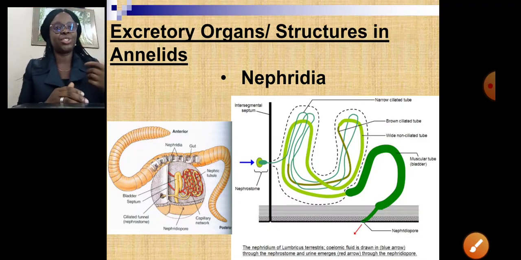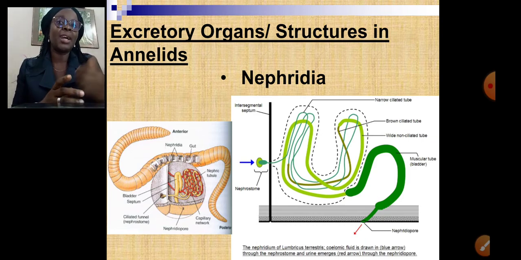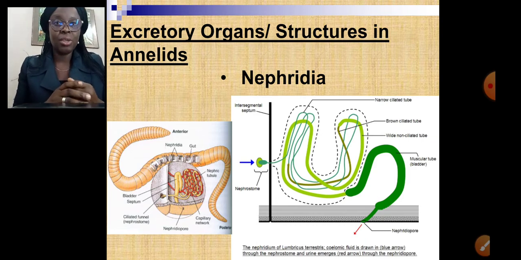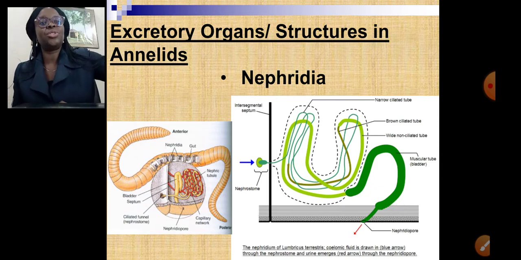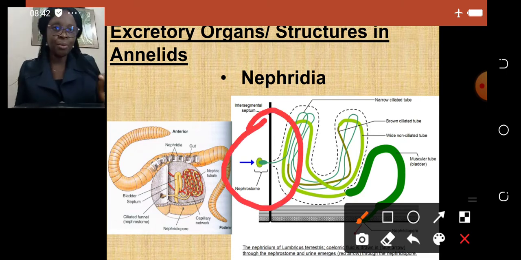Let's look at the next structure. Your annelida. An example of an annelida or your annelids is your earthworm. Your earthworm, they make use of what we call nephridia. And this is the structure of your nephridia. This is an enlarged structure of your nephridia in green. All right, so the fluid of the earthworm enters through the nephrostome, then it goes through the nephridia.